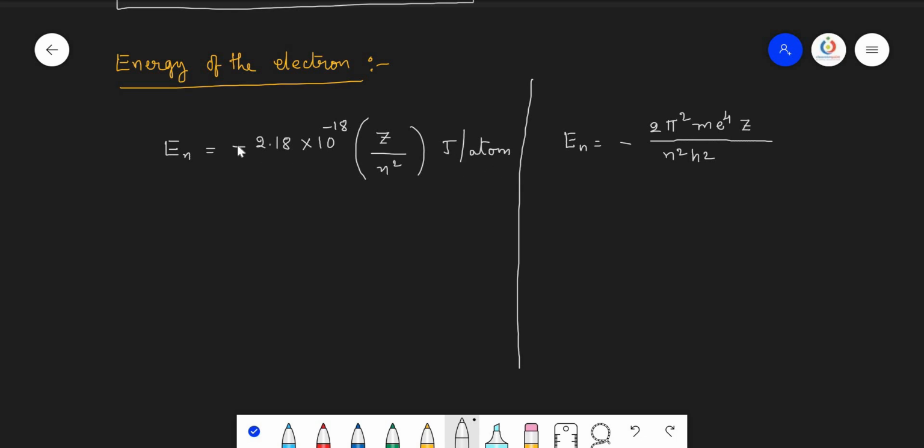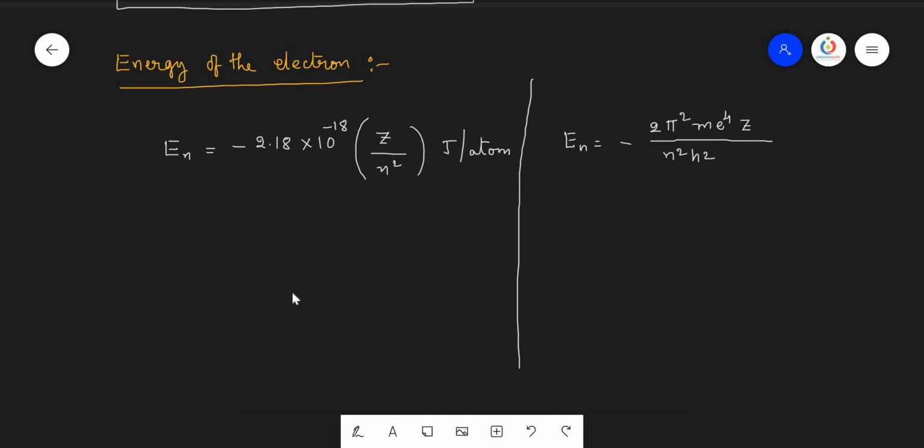So we will discuss the importance of this minus symbol. This minus symbol does not have any importance while solving the problems. You must remember that. The importance is only that it gives some information about the interaction, affinity between the electron and the nucleus, that we shall discuss in the coming discussion.